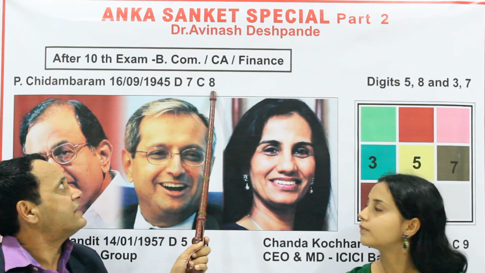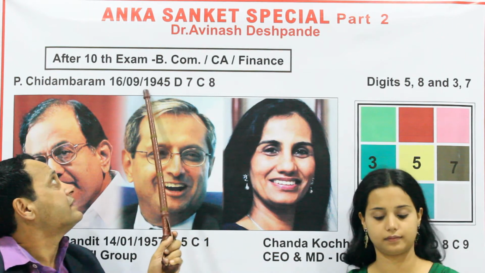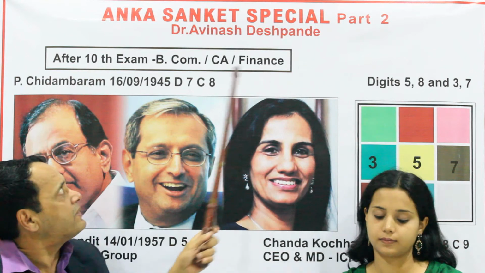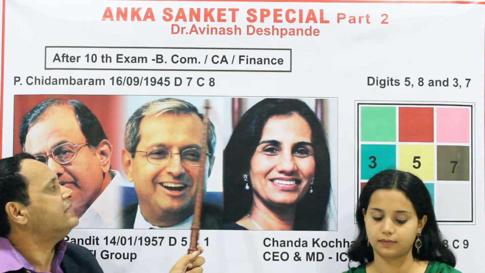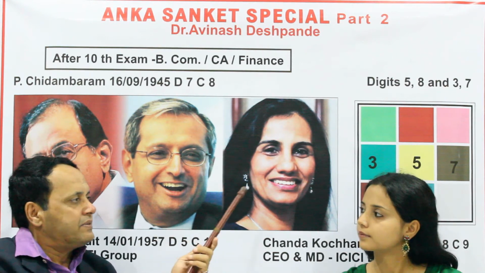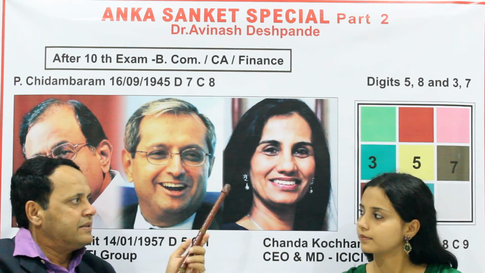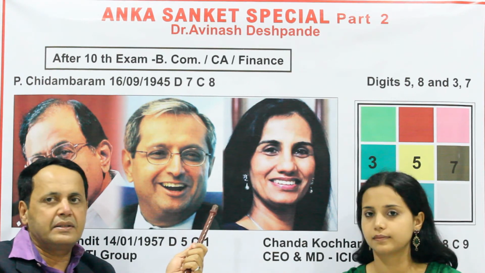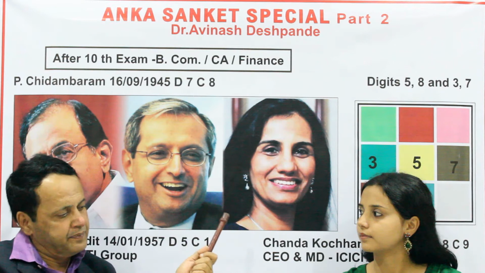8 is a conductor, so it is there. Now again 5, 6, 7, 3 and 7 out of that, 7 is over here. So all these 3 digits are there. Rather, because of these 3 digits which are required to become a finance minister, those are there. Again, he has, as you said in the introduction, he is also